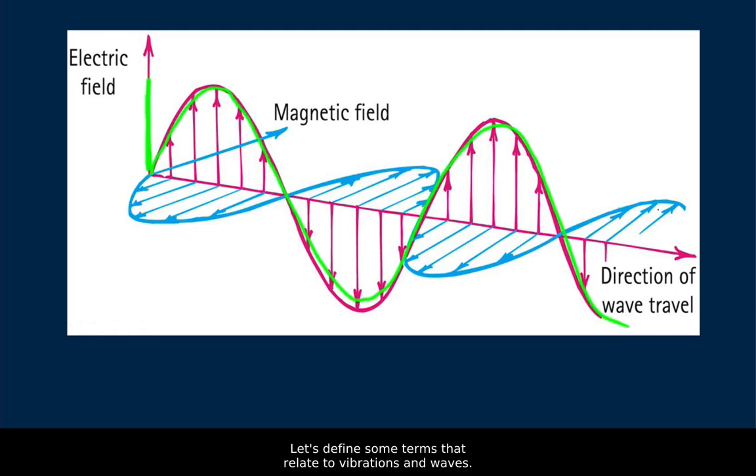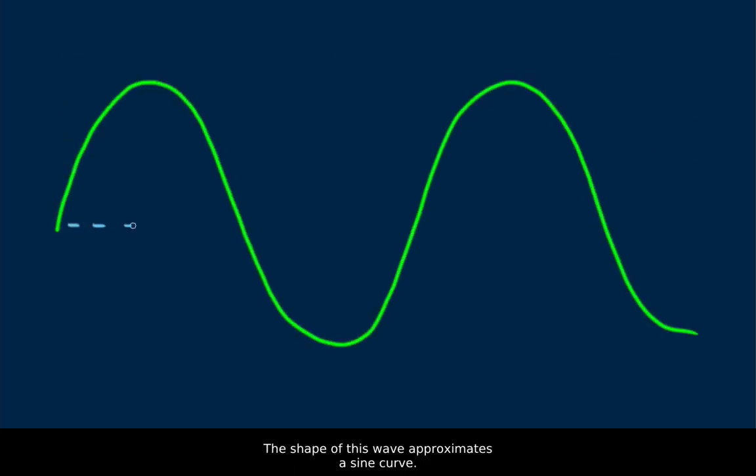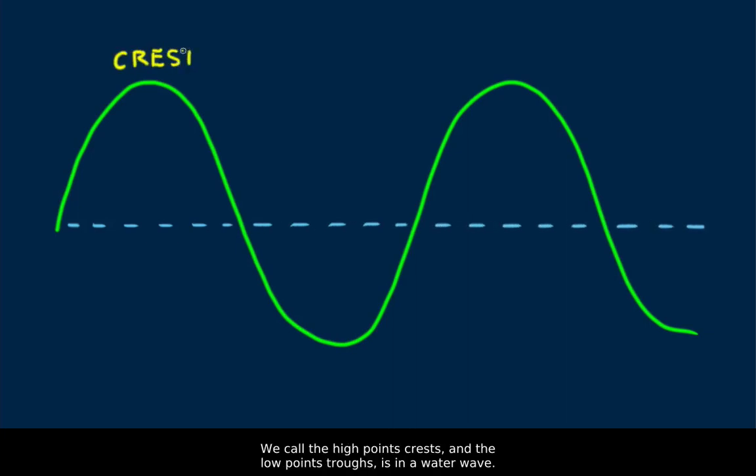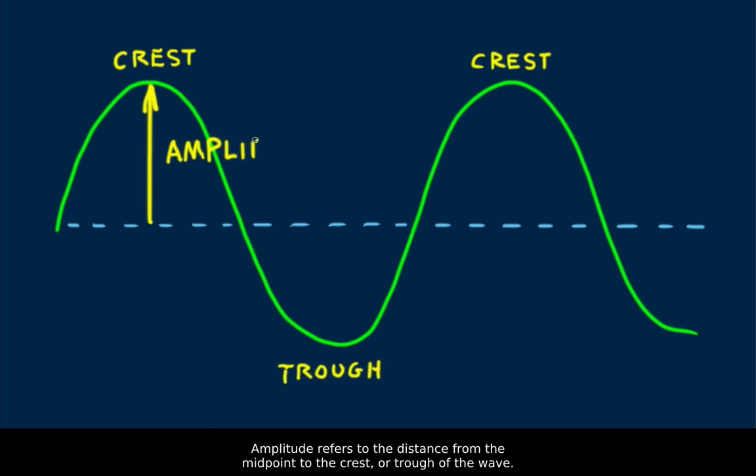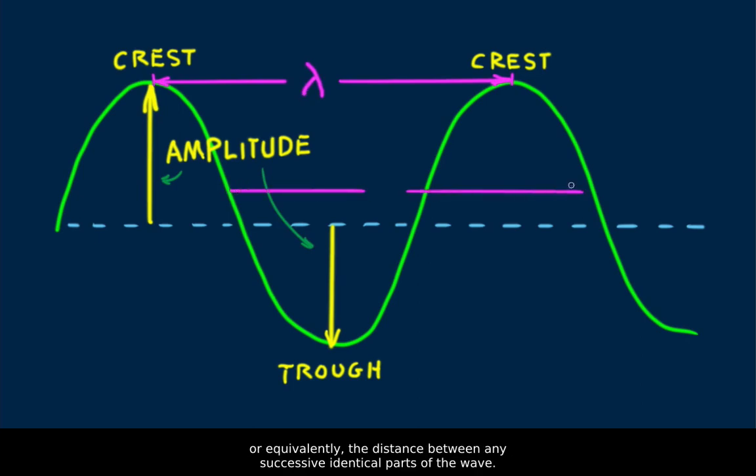Let's define some terms that relate to vibrations and waves. The shape of this wave approximates a sine curve. We call the high points crests and the low points troughs, as in a water wave. Amplitude refers to the distance from the midpoint to the crest, or trough, of the wave. The wavelength is the distance from the top of one crest to the top of the next crest, or equivalently, the distance between any successive identical parts of the wave.